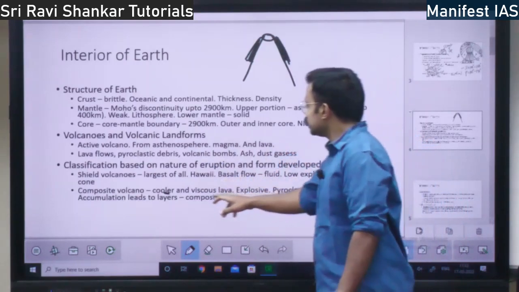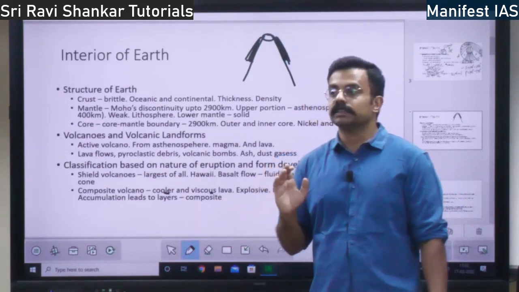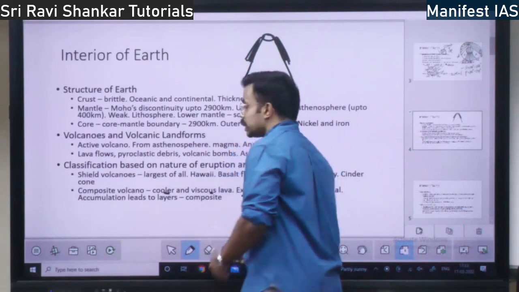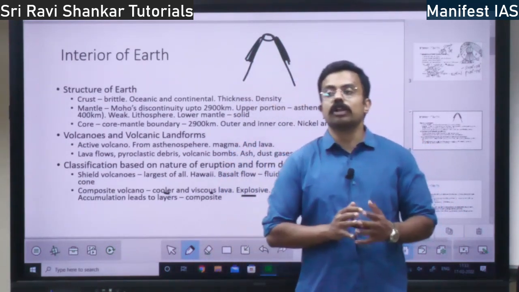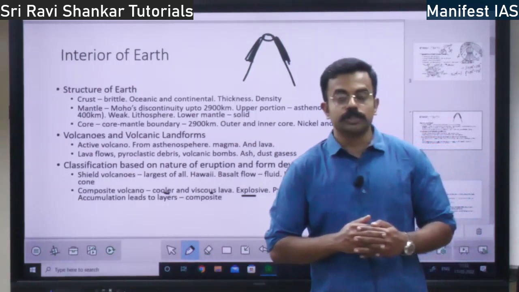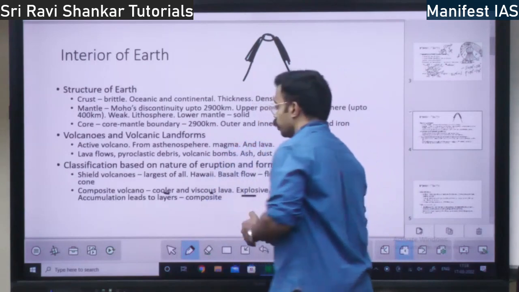It is also a viscous lava, meaning highly thick lava will come out of it. These are very explosive volcanoes. So composite volcanoes are the explosive volcanoes. Shield volcanoes are not explosive.